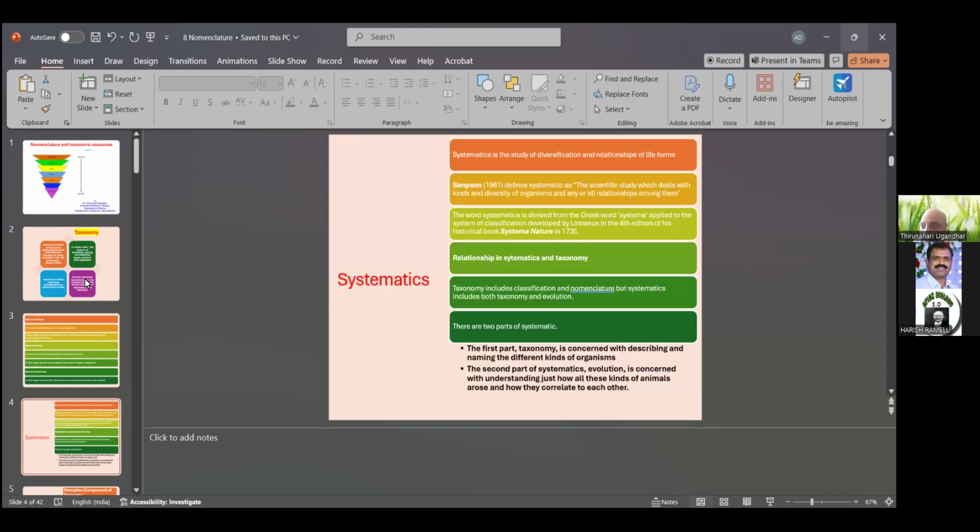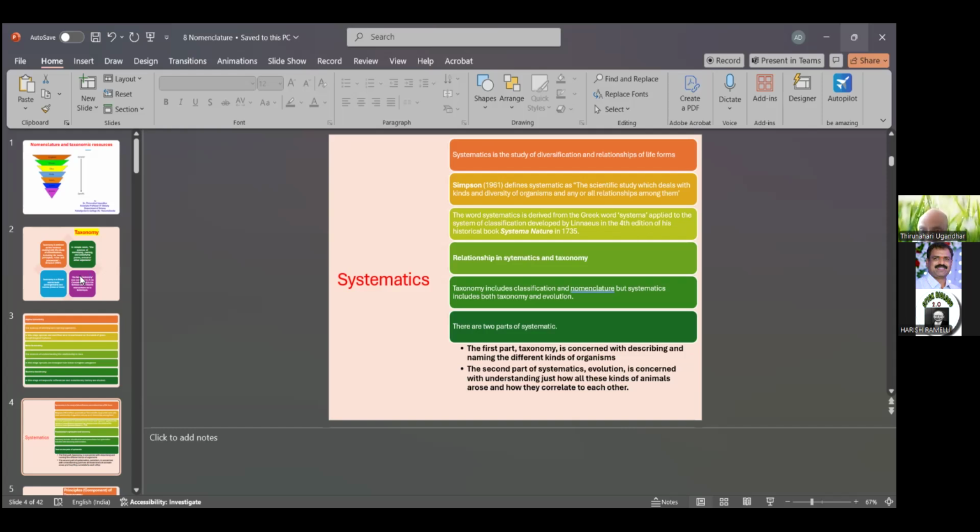So what is meant by systematics? Systematics is the study of the diversification and relationships of life forms, that is, organisms, plants and animals, with their total qualities described based on morphological and floral characters.